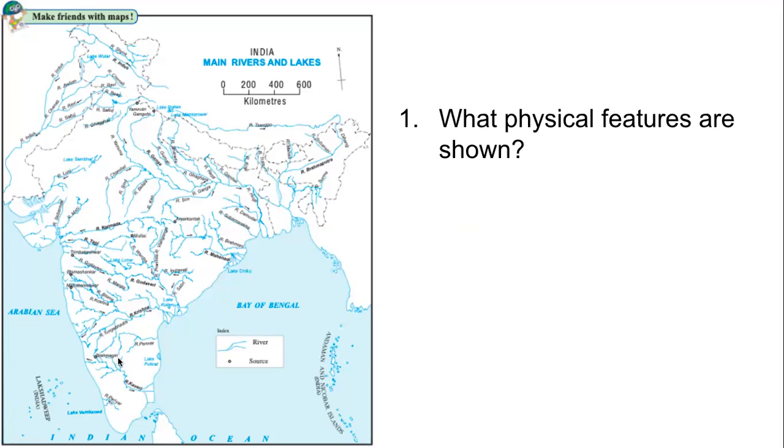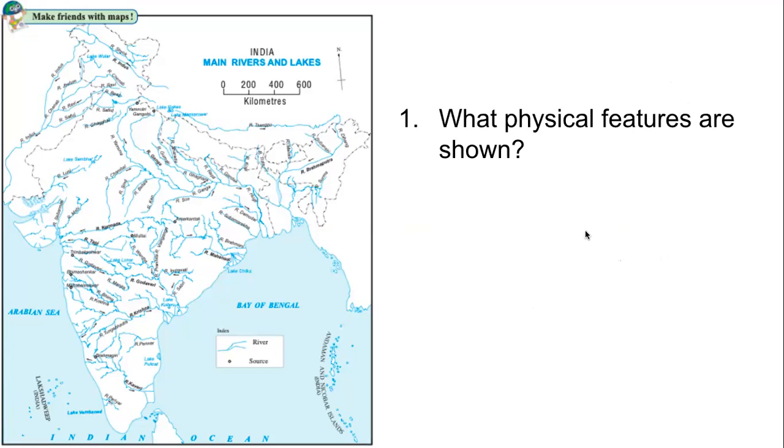So the 3 things that are shown on the mainland of India in this map are rivers, lakes, not all the lakes, lakes that are sources of rivers, and the third thing, some mountains. These are the mountains from where the rivers start. And that is why in the legend it says source. So some mountain sources are shown, some lake sources are also shown.